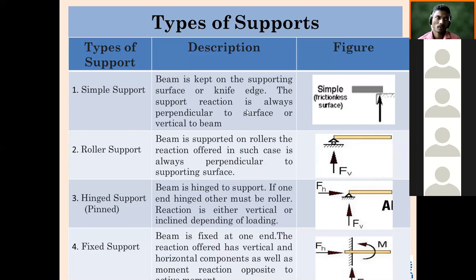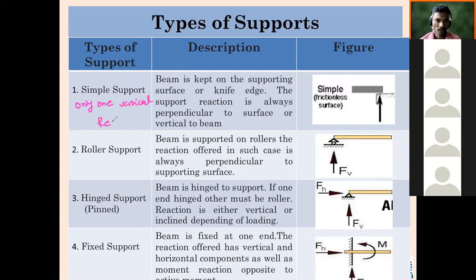Vertically, only vertically, because it is just kept on the other surface. It is free to move horizontally. That's why in case of simple support, there is only one reaction, and that is vertical. Only one vertical reaction.